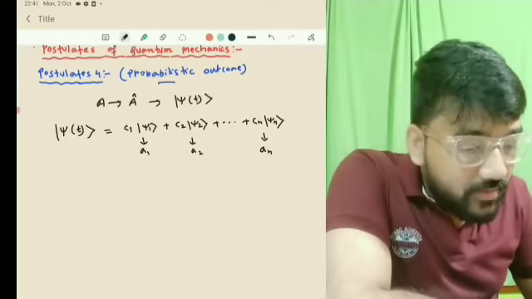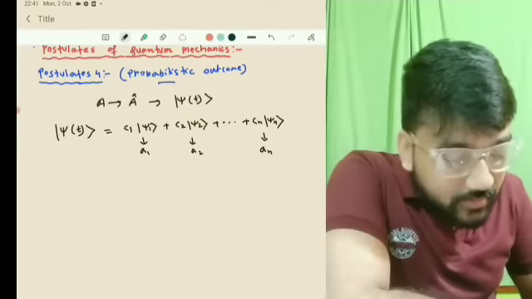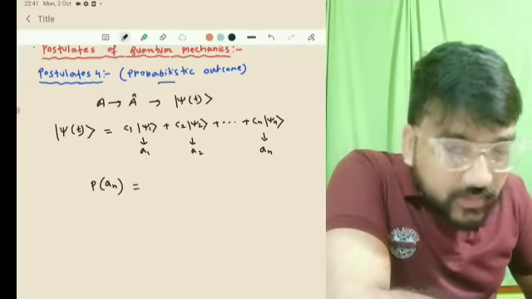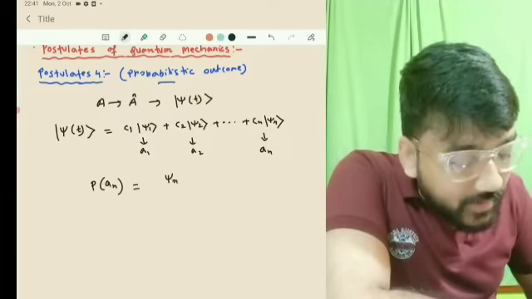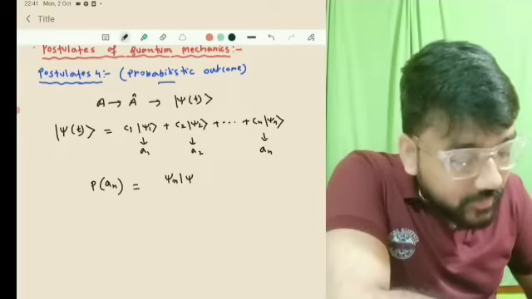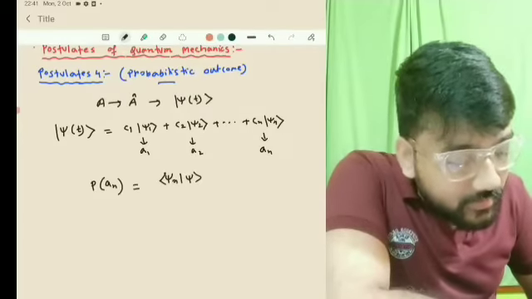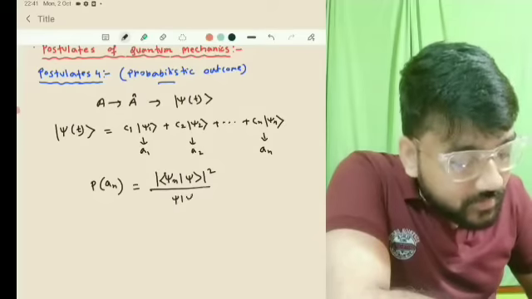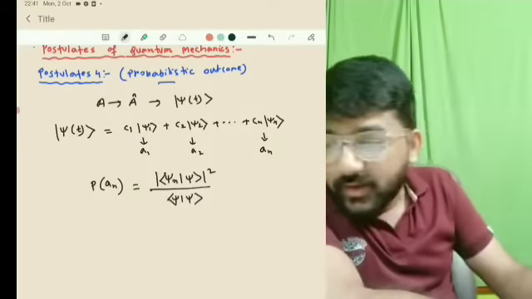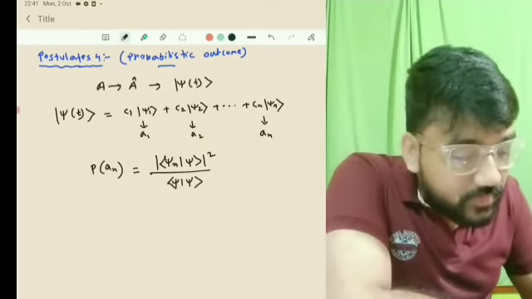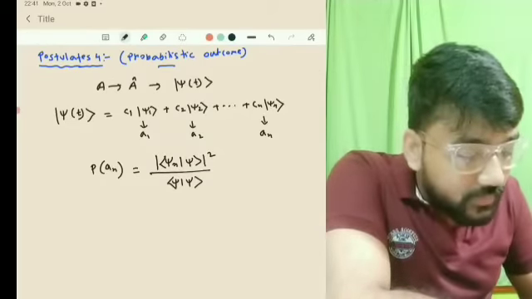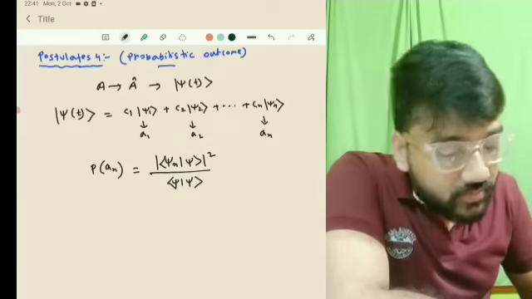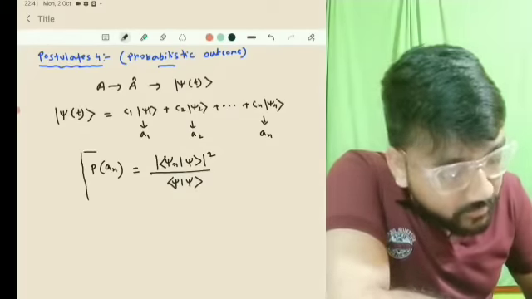So the probability of finding An, you can write as P(An), which is the mod square of psi n with psi, divided by psi with psi. So this is the probabilistic outcome. This psi with psi is the dot product, or you can say the scalar product, of psi with itself. So this formula you have to remember.